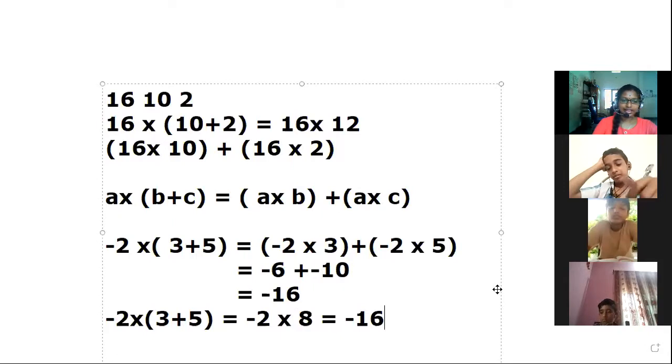Okay, then we can say this in general by putting A, B and C as any three integers also. A into B plus C is equal to A into B plus A into C. Clear? Do you have any doubt?